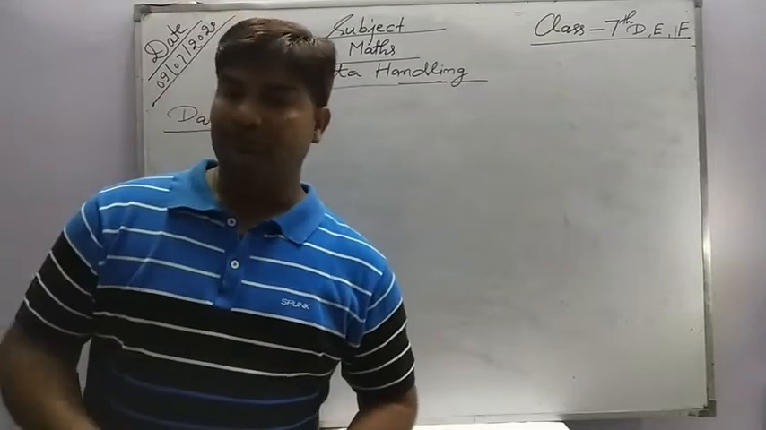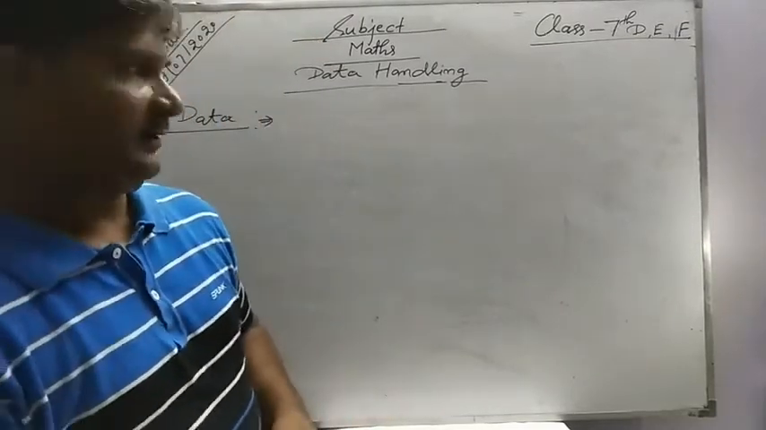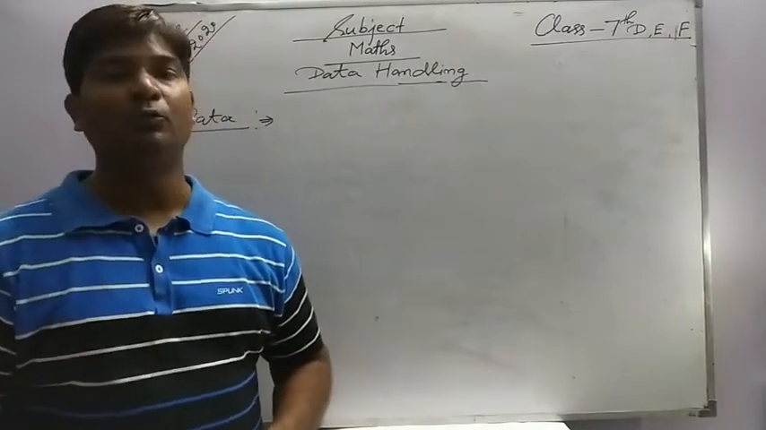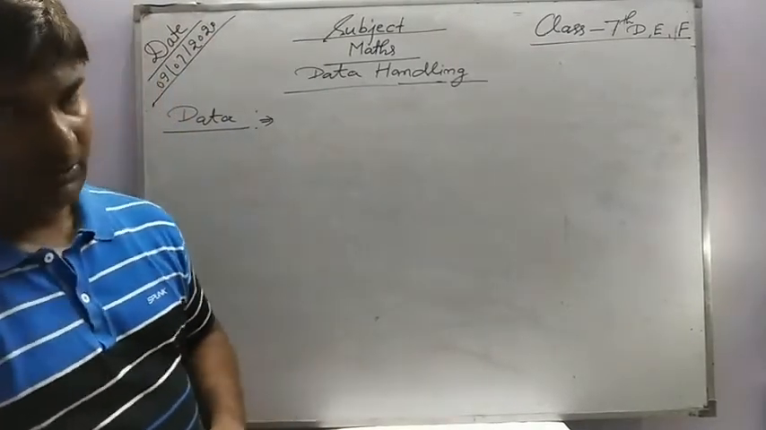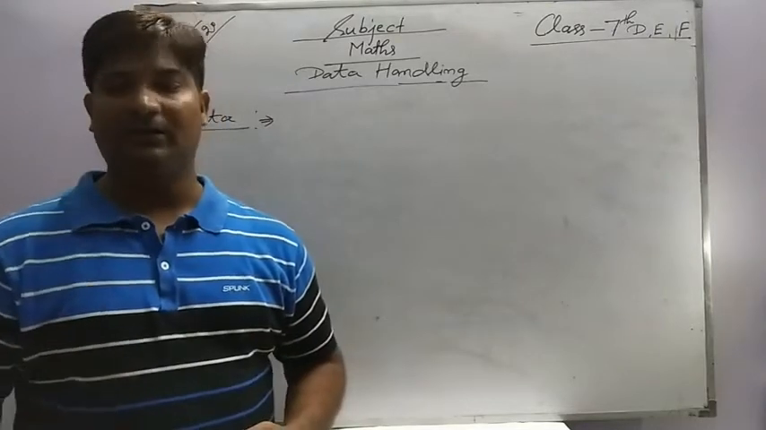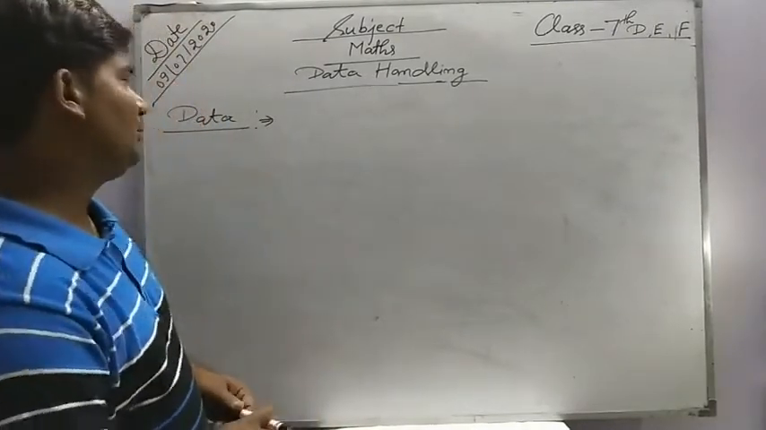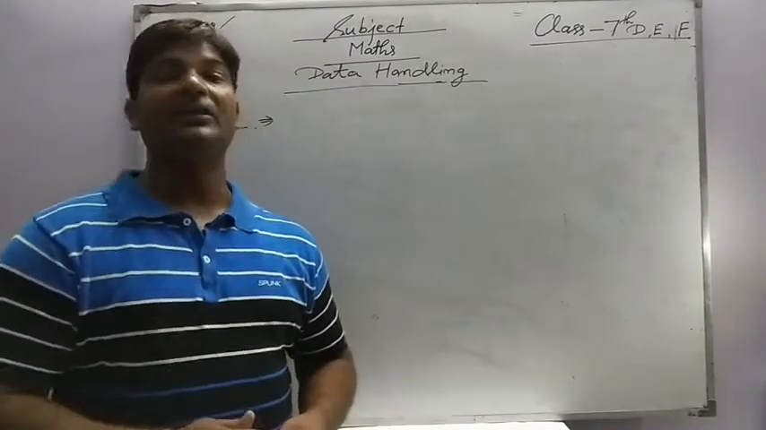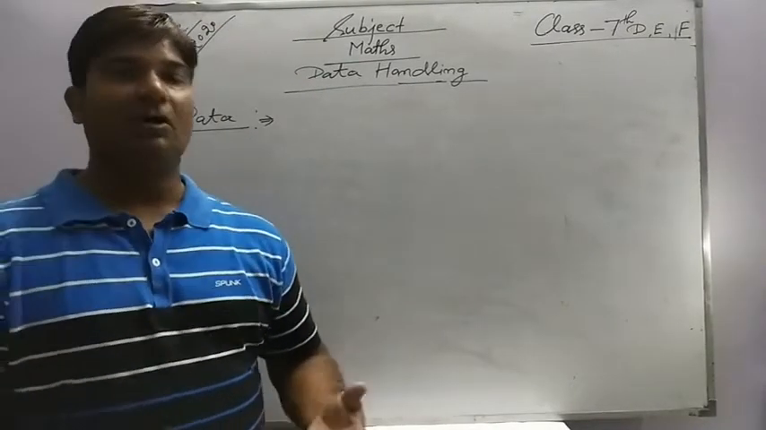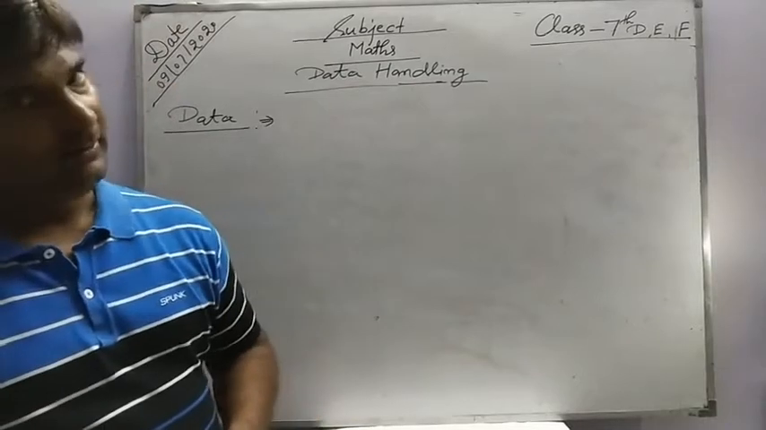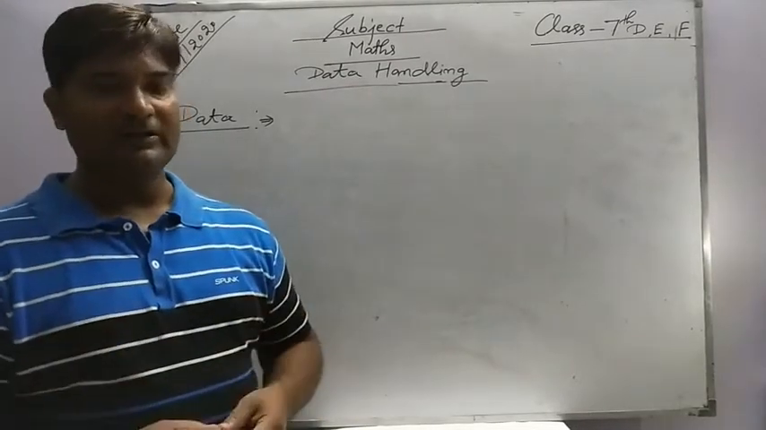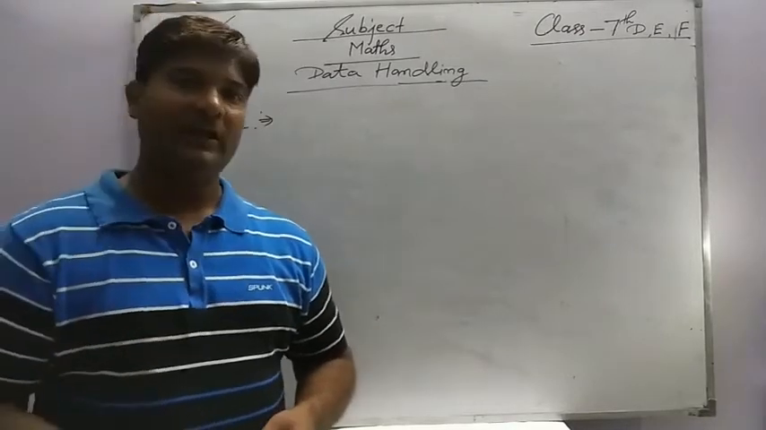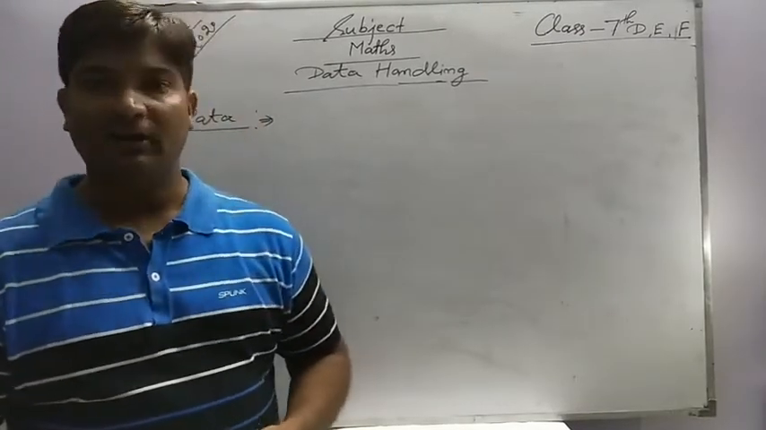Okay, so data handling. Before going to handle the data, we have to know what the data is. The simple definition of data is that the information collected in numeral form is called data. The collection of information in numeral form is called data.